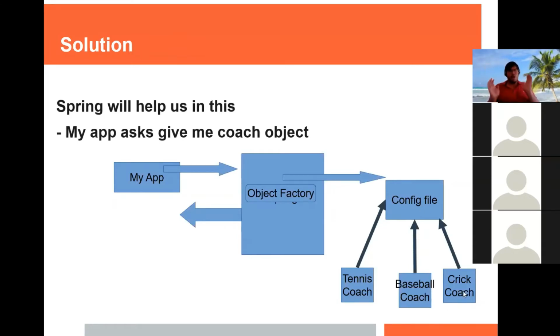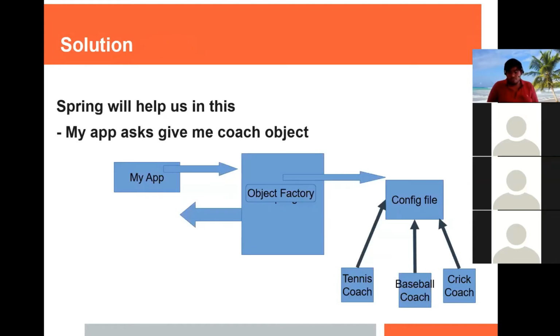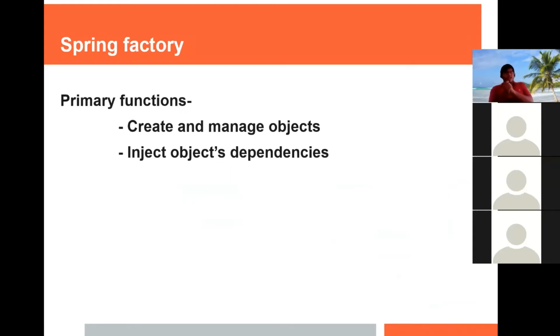So that's how we have controlled the creation of objects, and we have outsourced the creation of objects from our business logic to this configuration file. So let's see how to do this. The next is I will show the demo after 2 slides. So the next is the Spring Factory.